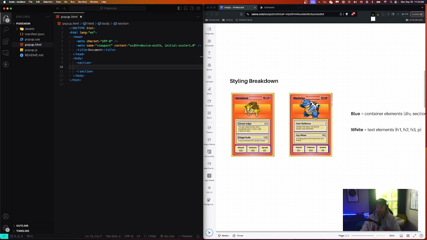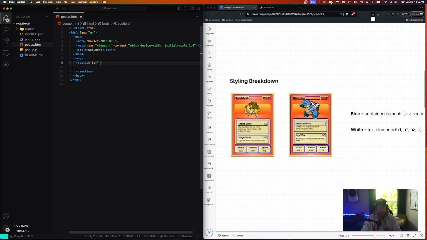Now, what you'll notice is a lot of these things are nested. So everything, all the content inside of this is nested inside of this section. So in our HTML, everything inside of this is going to sit nested inside of our section tag. And before I move on to that stuff, I'm going to add an ID here.